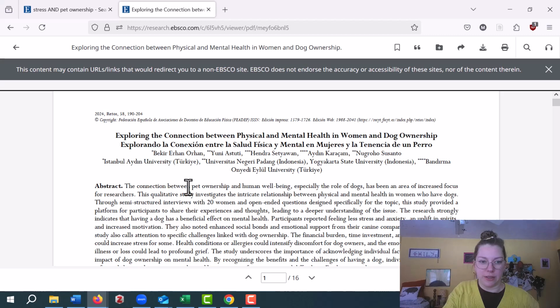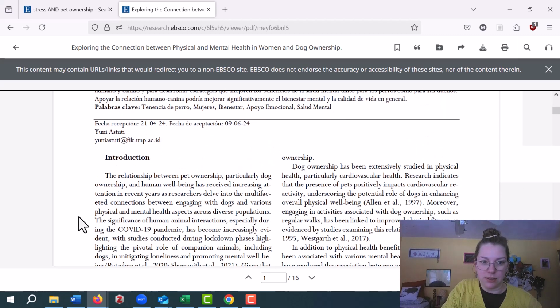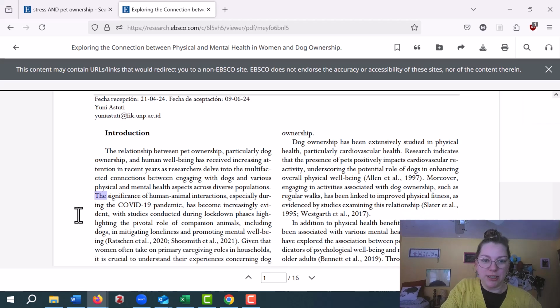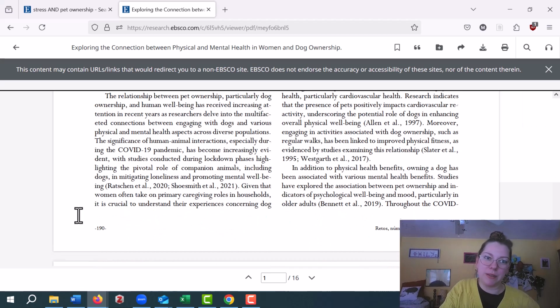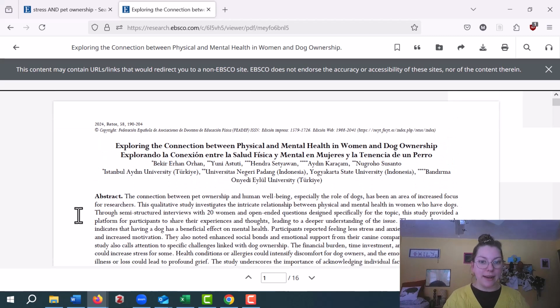We're going to cross our fingers that it's in English. The abstract's in English. Ooh. It's in English. Yay! Oh, that makes me so happy because this article is kind of perfect. So now that's how you access an article.